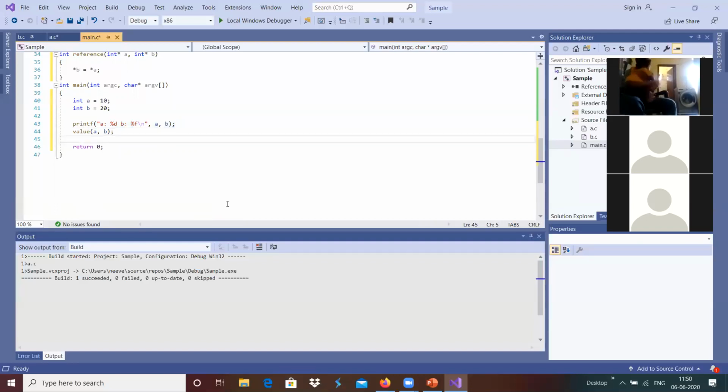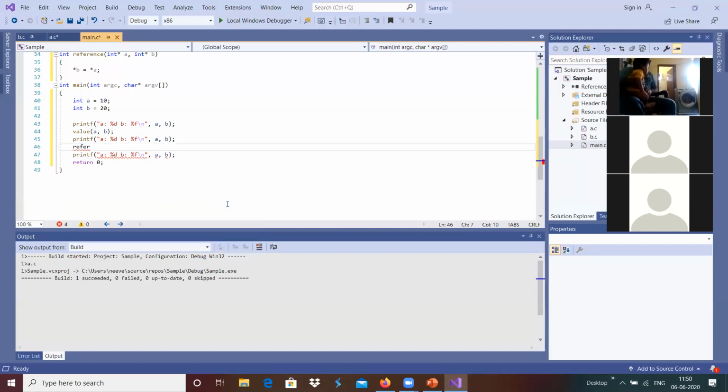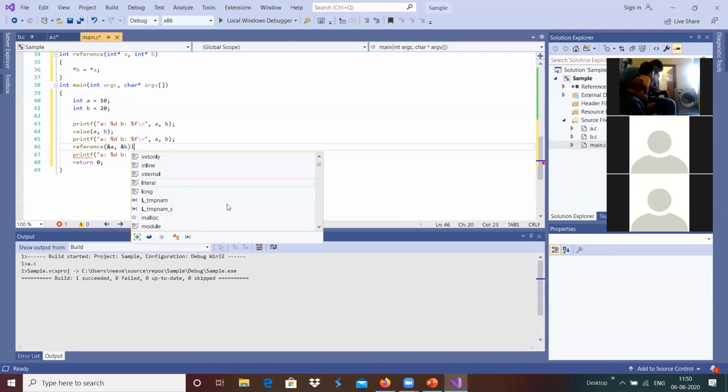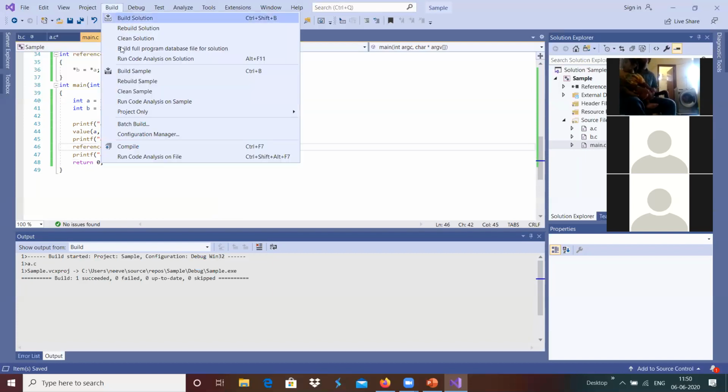Once it is done, I'm going to print again over here, and reference of ampersand a comma ampersand b. This is called by value, and this one is called by reference over here. And whenever we are running this,